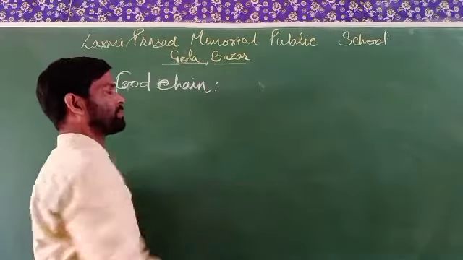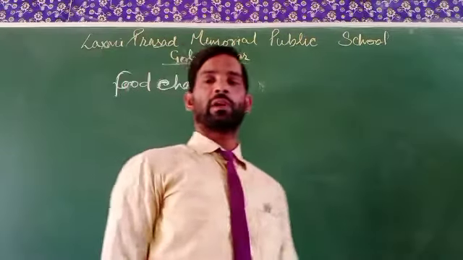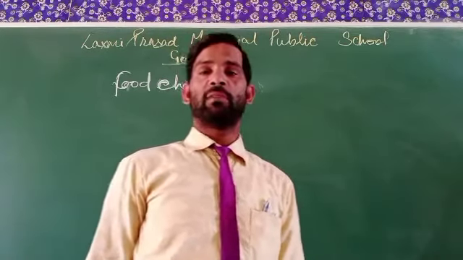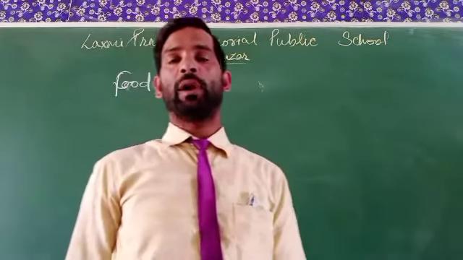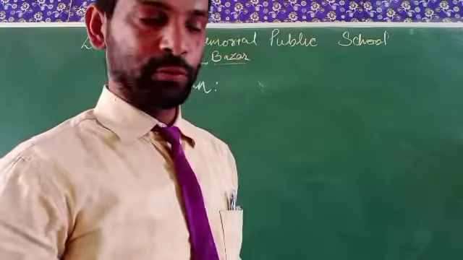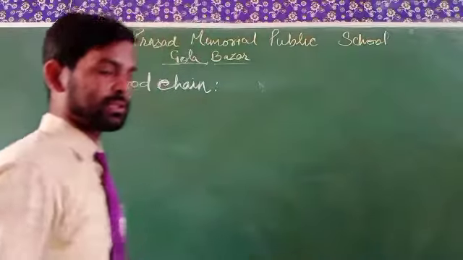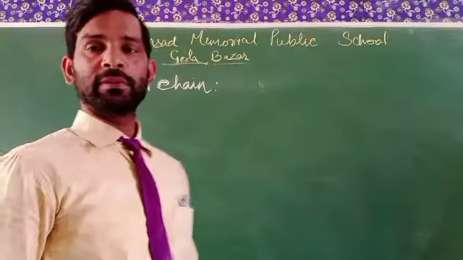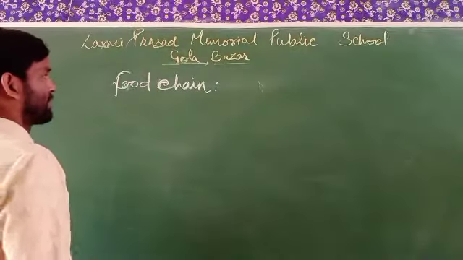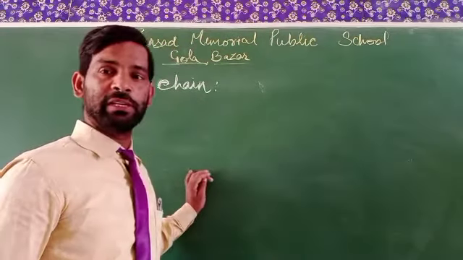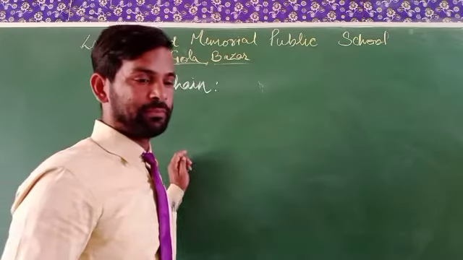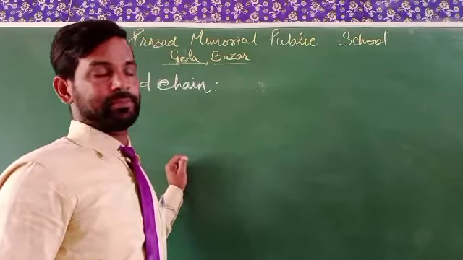Food chain is the interdependency of animals and plants on one another in a chain. That is called a food chain. Or we can say it is the chain of eating and being eaten.